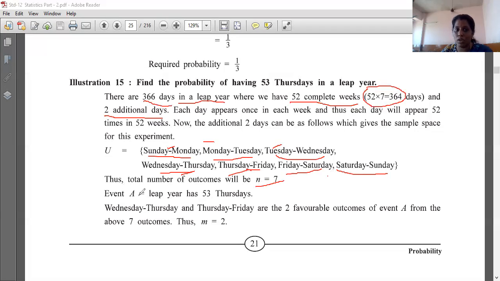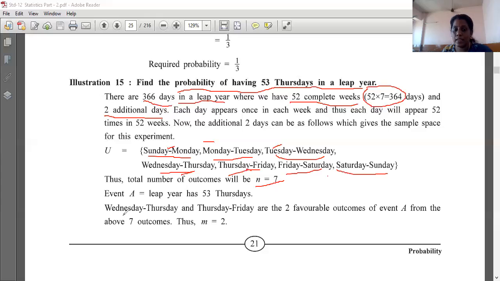Now event A, what is event A? Leap year has 53 Thursdays. So here, according to the question, the probability of having 53 Thursdays in a leap year. In the question it is given that in a leap year there are 53 Thursdays. Okay, so event A is: leap year has 53 Thursdays.